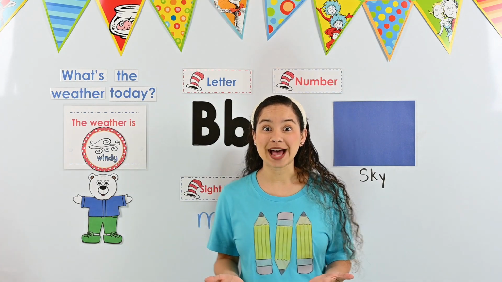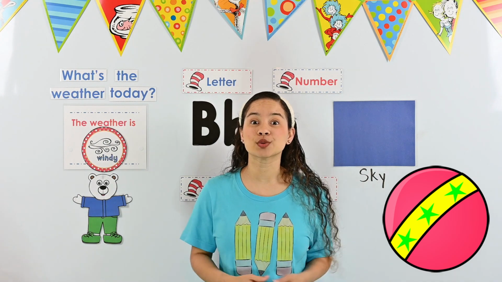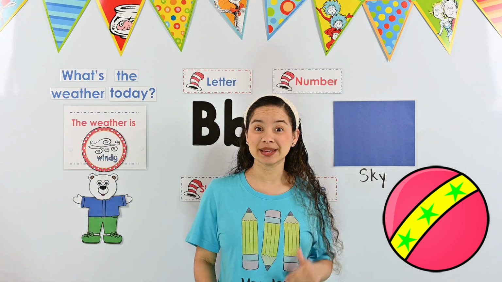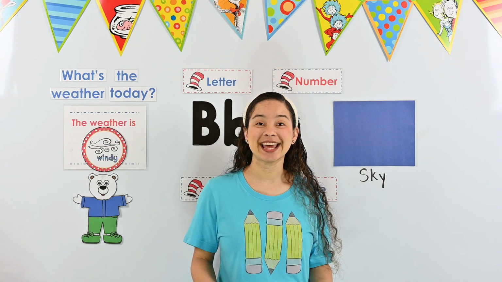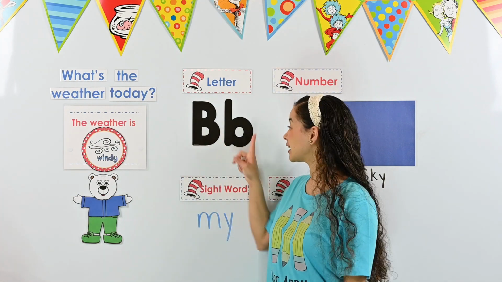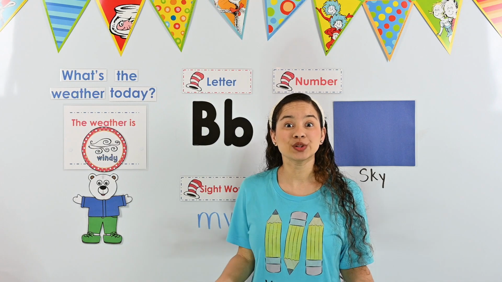Yesterday, we looked at a ball. We know that ball starts with the letter B because we hear the B sound at the beginning. Today, we're going to take a closer look at our uppercase B and our lowercase b. Let's talk about what they look like.